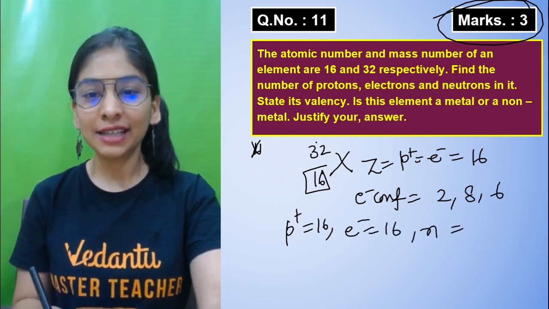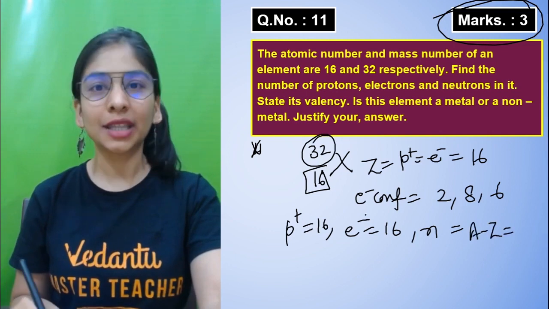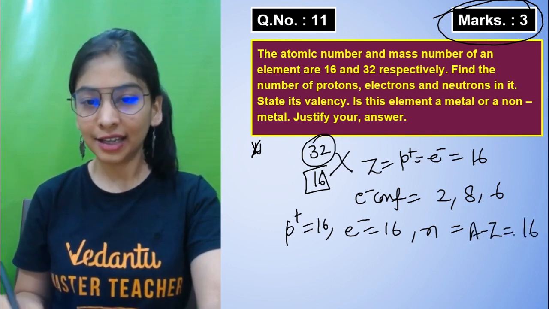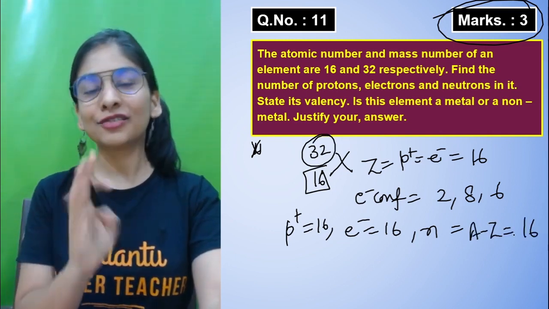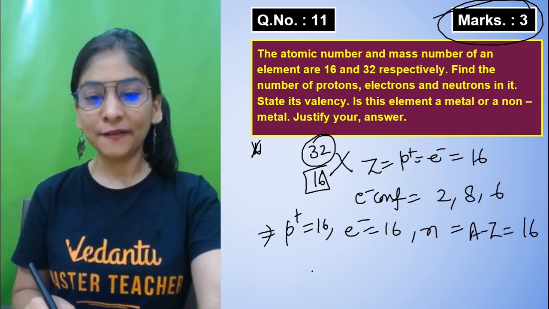How do you decide that? My mass number minus atomic number. 32 minus 16, again 16. 16 protons, 16 electrons, 16 neutrons. Wonderful. Now they're asking its valency.